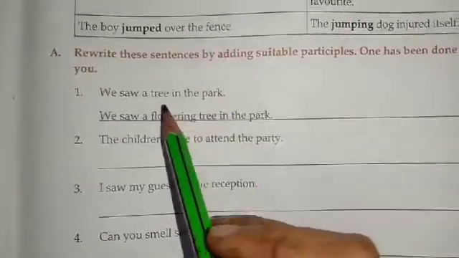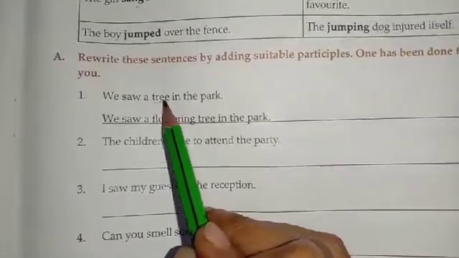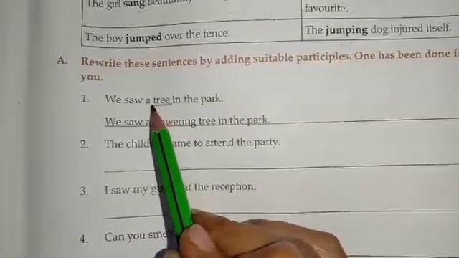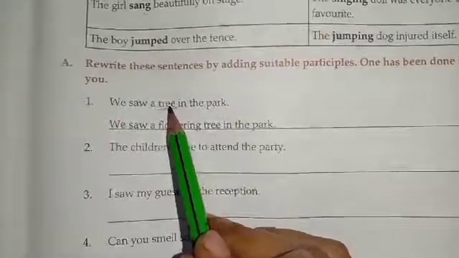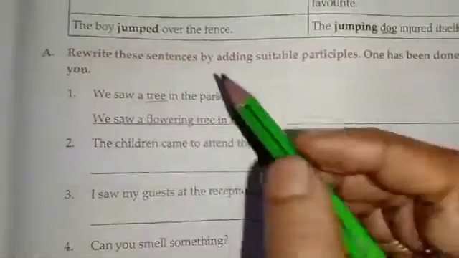Now what is the noun over here? First you must see what is the noun. The noun is tree, and you know the participle mostly comes before the noun. Yes or no? I showed you all the sentences, the participle was before the noun. Over here it was before the doll, over here before the dog. So you may put it before the noun. Mostly it is before the noun.